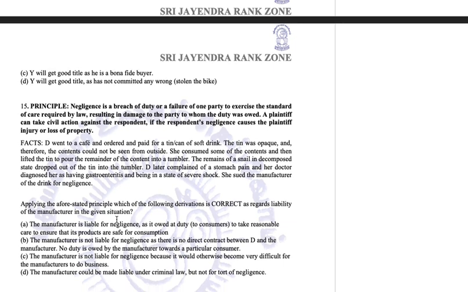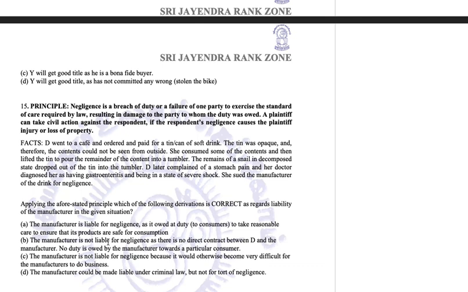Now let us see what is the question further. Applying the aforestated principle, which of the following derivations is correct as regards the liability of the manufacturer in the given situation? Now, what option is correct here? The manufacturer is liable for negligence as it owed a duty to customers to take reasonable care to ensure that its products are safe for consumption.